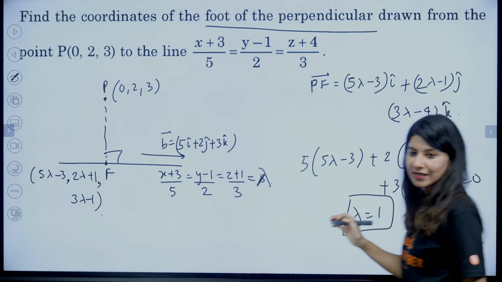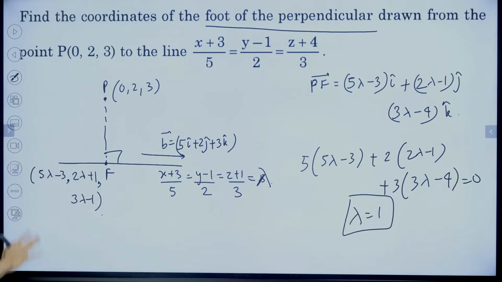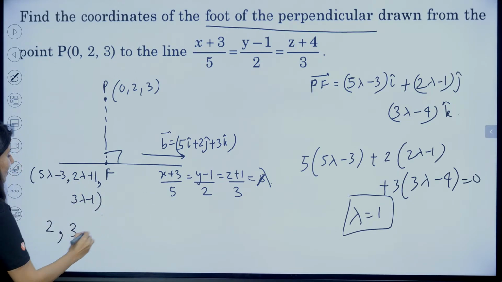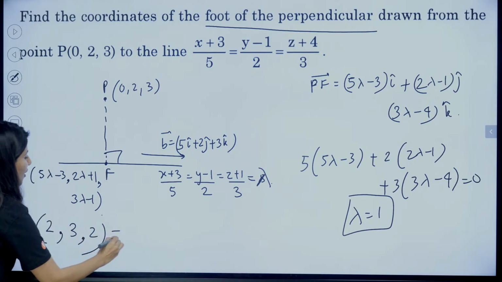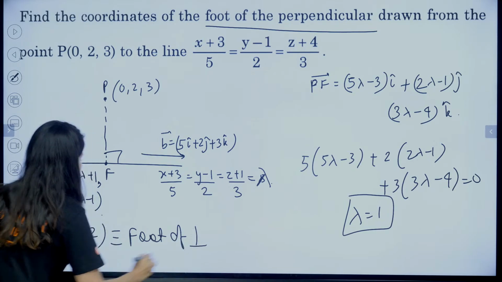I am not going to solve it right now, we know the answer. The moment you get the value of lambda, put the value of lambda over here. So this is going to be 2. Lambda 1, so this is going to be 3. Lambda 1, this is going to be 2. So this is your foot of perpendicular.